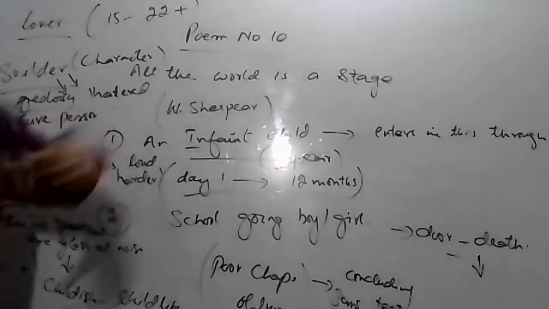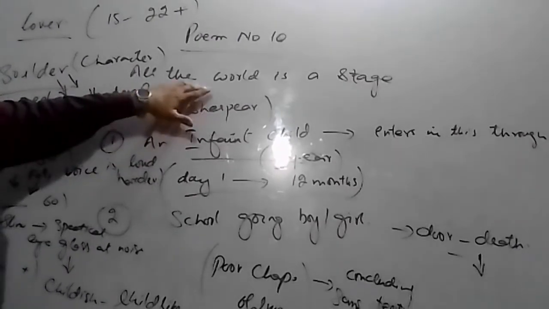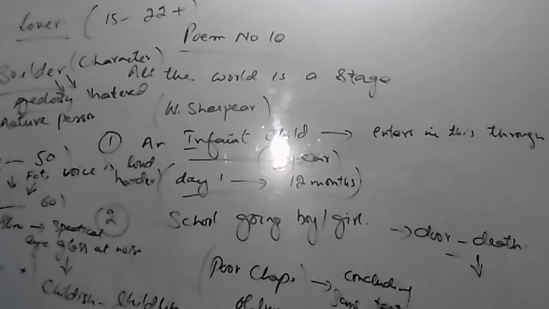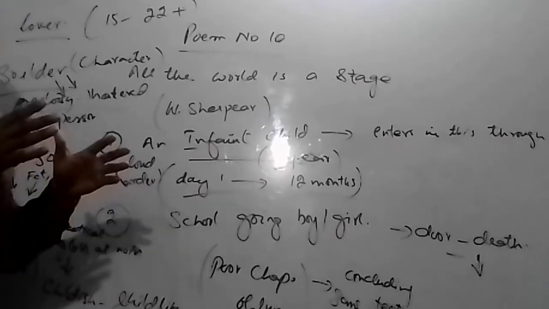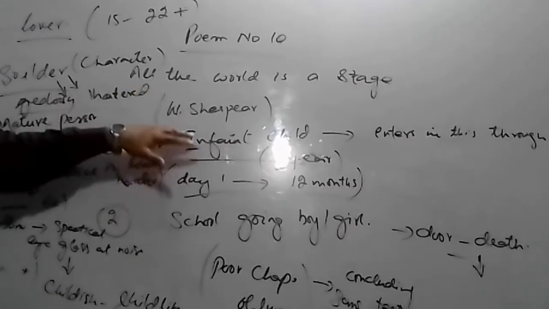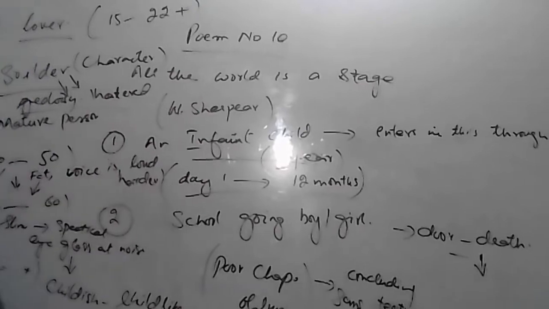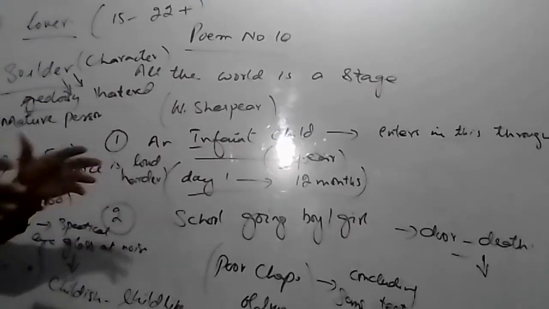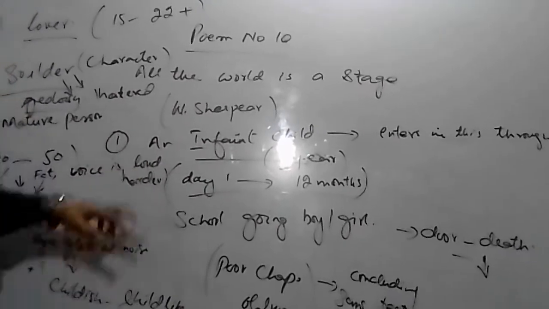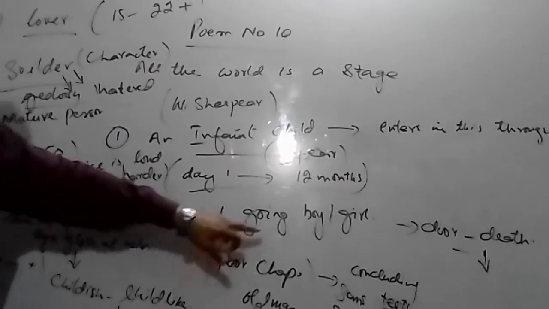All the world is a stage. Now I am going to make a slight review. This poem is about life. The poet has considered this life as a stage, and every person, according to the poet, performs seven different characters in different periods. The first character is an infant child. The second is a school-going boy.